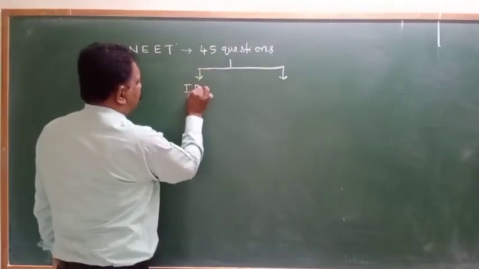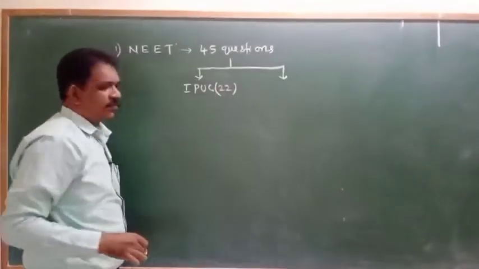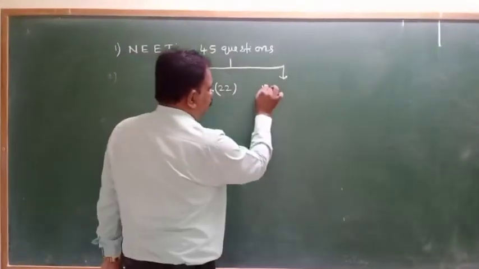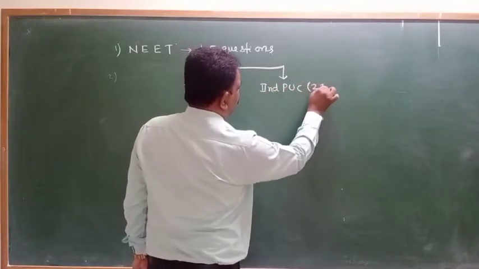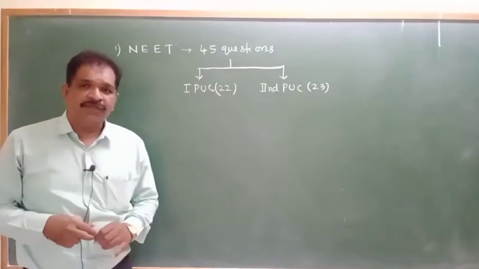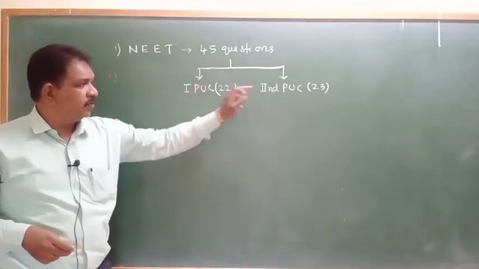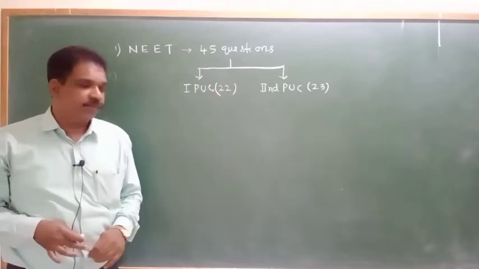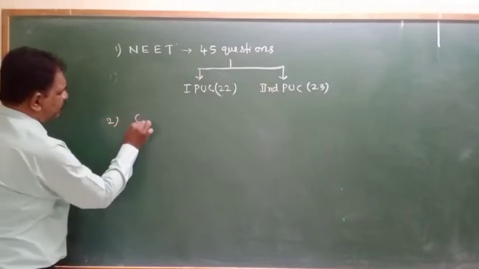from the first PUC, 22 questions will come. From the second PUC, 23 questions will come. So, equal weightage will be there for the first PU and for the second PU.